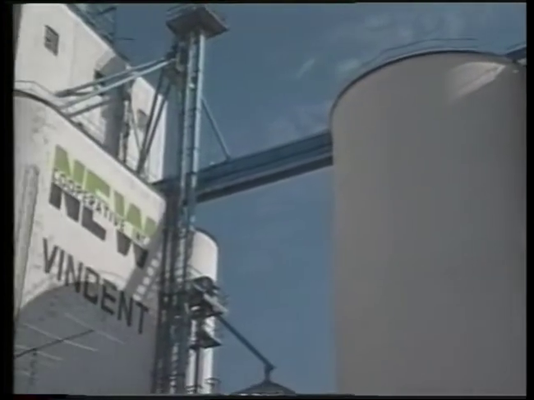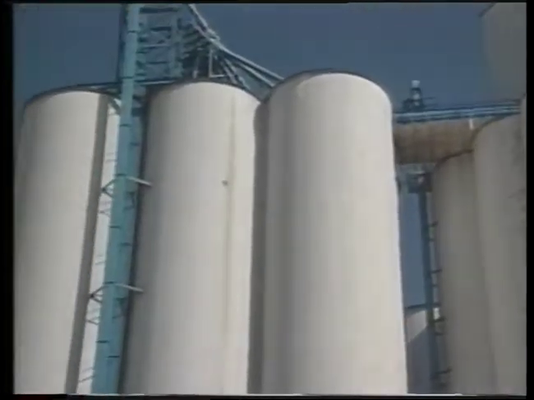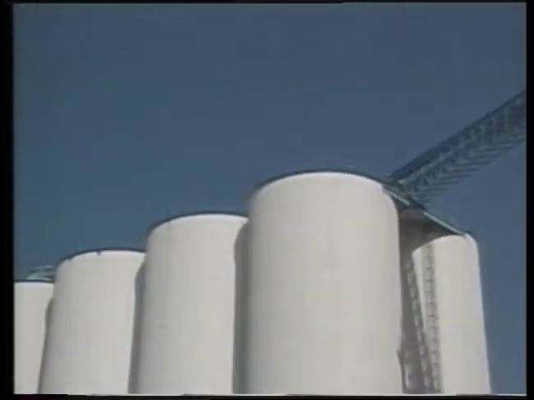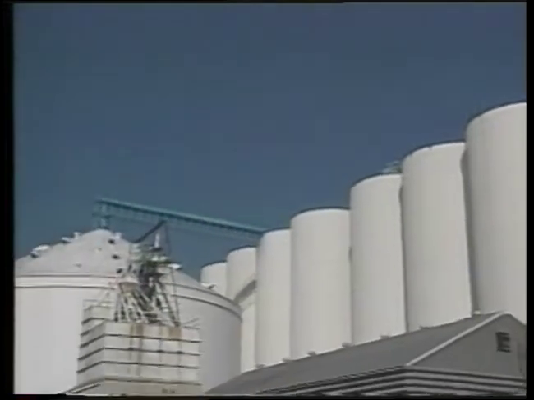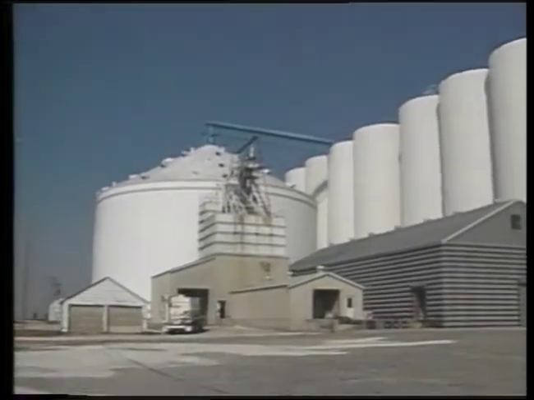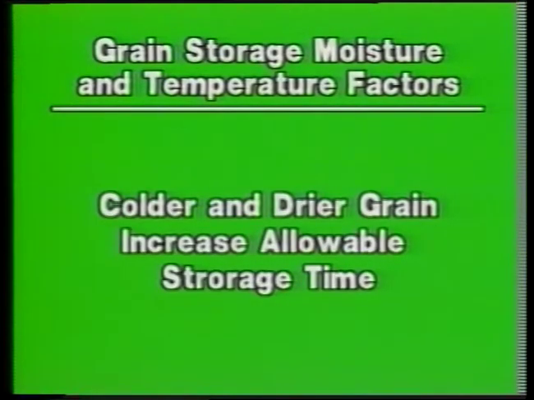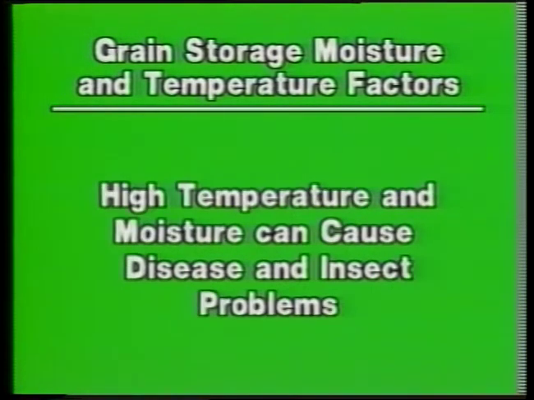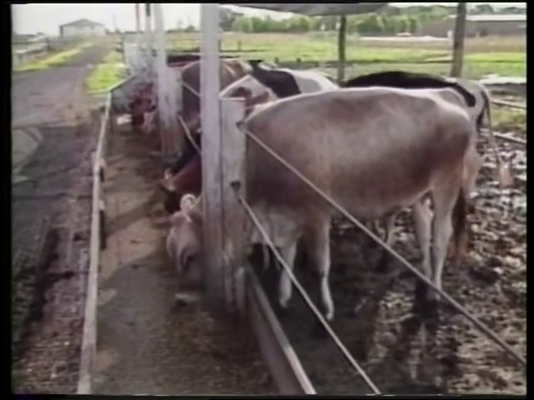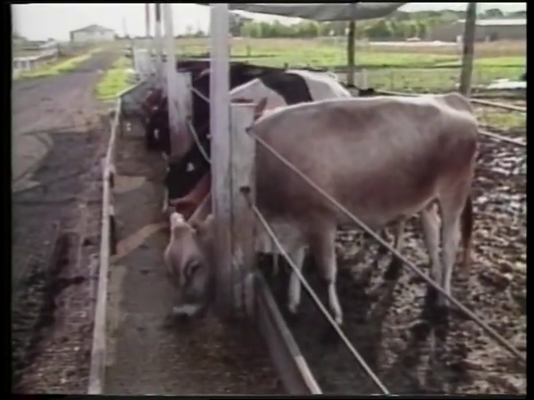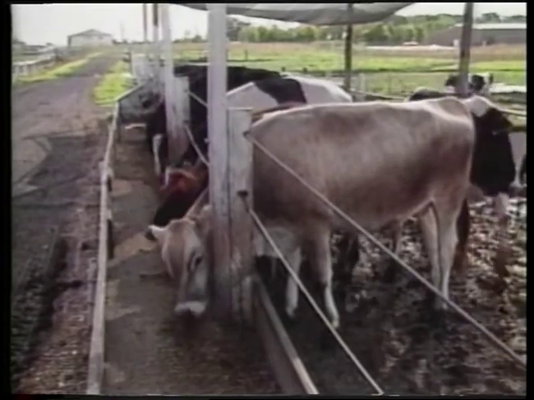Proper grain storage practices are essential to preserve grain quality prior to utilization. Grain moisture and temperature are key factors which will determine whether quality of grain is lost during storage. Colder and drier grain drastically increase the allowable storage time without serious deterioration of the grain. When temperature and moisture of the grain are too high, disease and insect growth can occur, and the grain can respire at high rates. This results in lower feeding value either through loss of nutritional quality, producing toxic substances, or lowering the palatability to livestock.